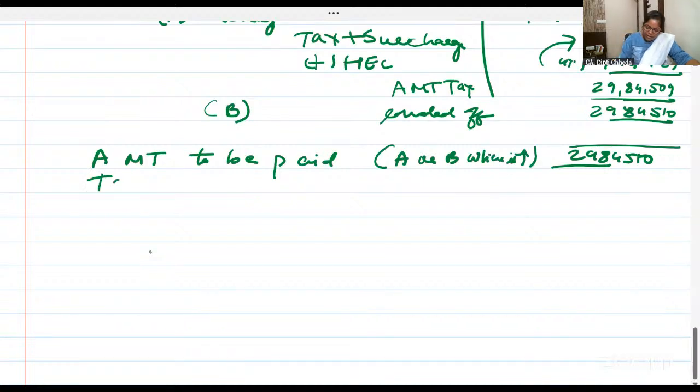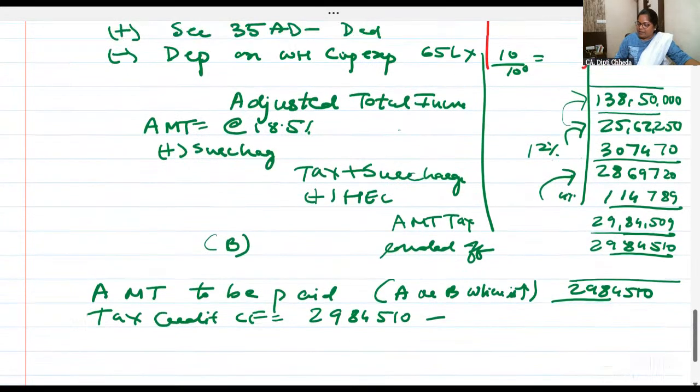That is done. Now what will be the tax credit which you can carry forward to set off in 15 years? 29,84,510 forcibly you are paying as AMT.